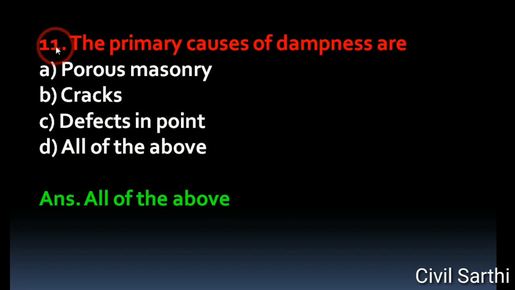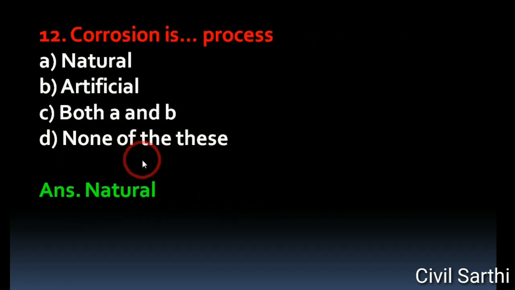Question number 11, the primary causes of dampness are option A porous masonry, option B cracks, option C defects in joint, option D all of the above. The right answer is all of the above. Question number 12, corrosion is dash process. Option A natural, option B artificial, option C both A and B, option D none of these. The right answer is natural.